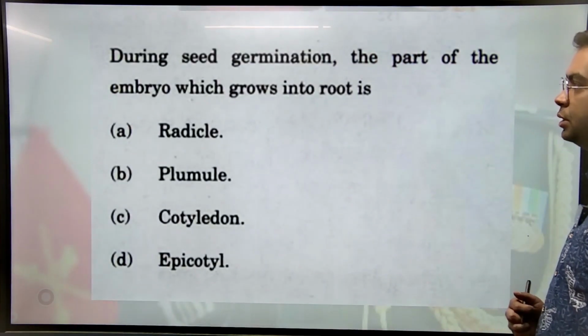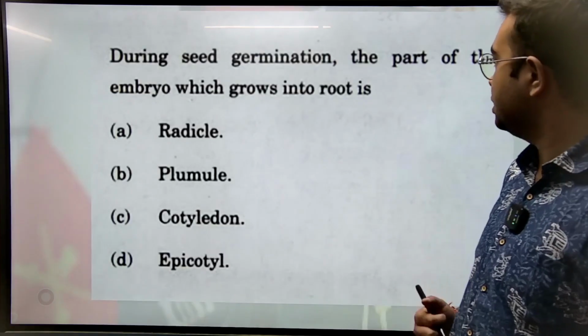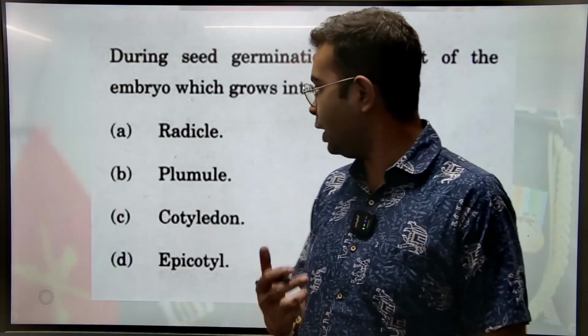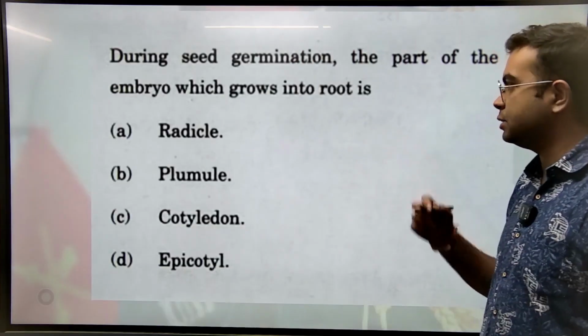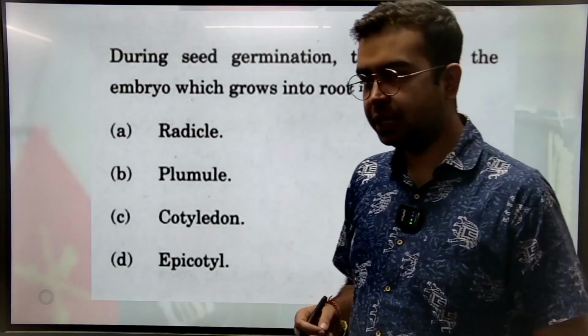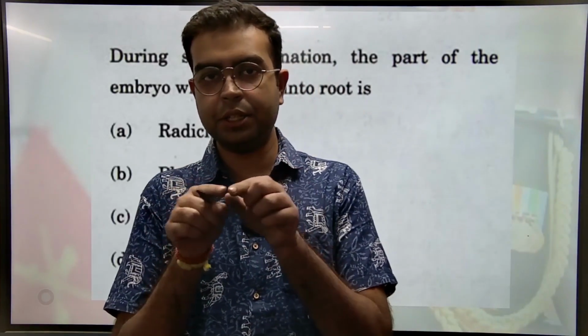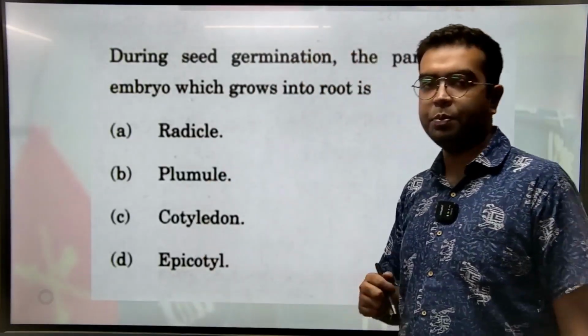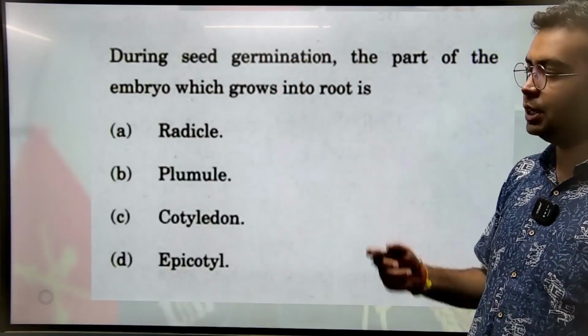Coming to the next question. During seed germination, the part of the embryo which grows into the root is what? The answer is radicle. एम्ब्रायो के नीचे छोटे छोटे ऐसे हेयर लाइक स्ट्रक्चर्स होते हैं. They are called radicles. ये रेडिकल ही बाद में डेवलप होकर रूट बनते हैं जब वो बड़ा प्लांट बन जाता है.